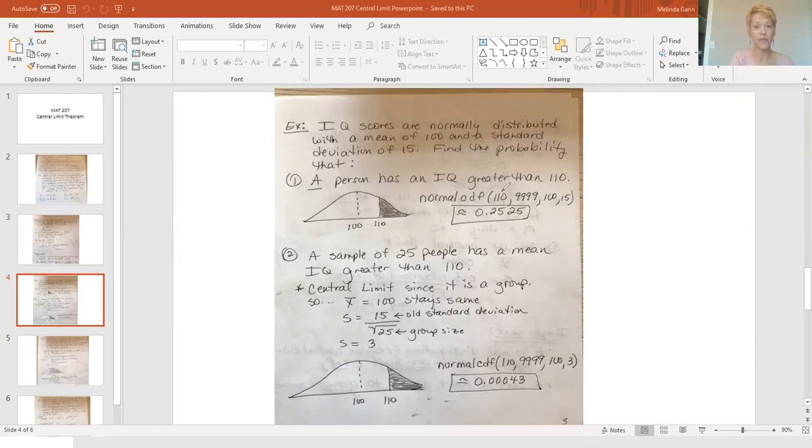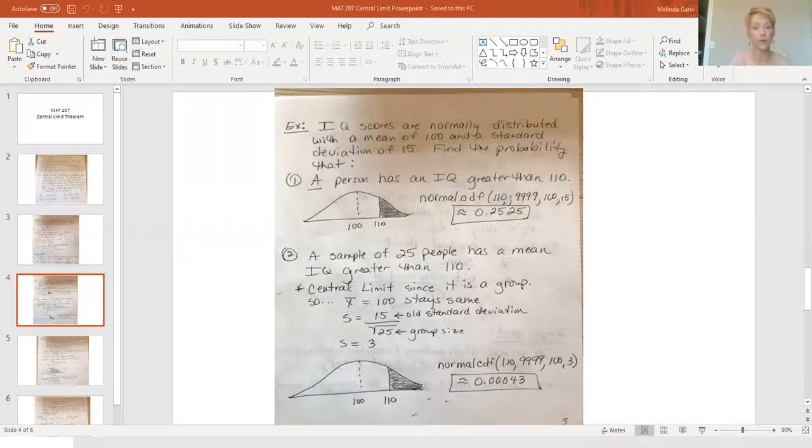This is the left endpoint of your shading, 110, this is your right endpoint, and that's your mean and standard deviation. I'm missing a right endpoint, so I had to fool the calculator. Nobody's going to have an IQ above 9,999. I hit enter, and remember, I want probabilities to 3 or 4 decimal places. So number 1 is just like your homework last time.